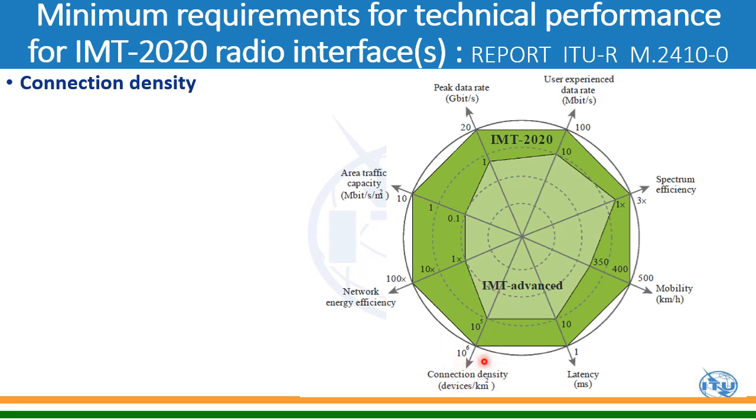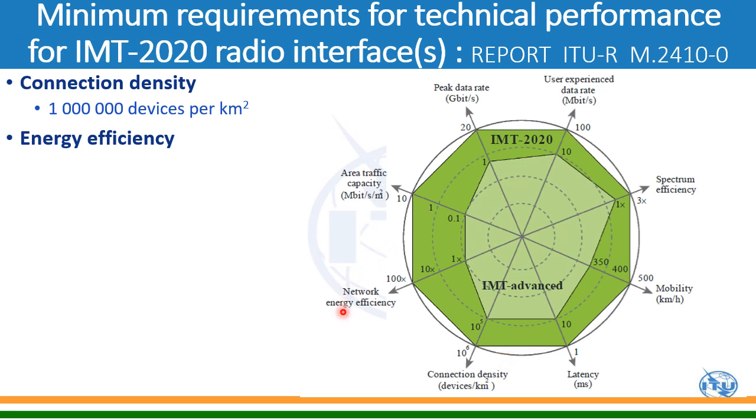Connection density will also be higher when people are, say, in a stadium watching a cricket match or football match. Lakhs of people have gathered, so the connection density required will be very huge in addition to the peak data rate. So it is 1 million devices per square kilometer for 5G.